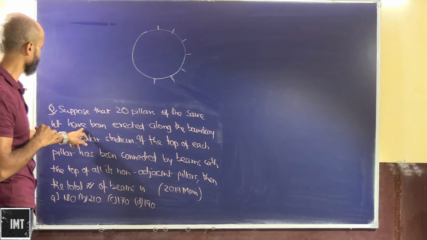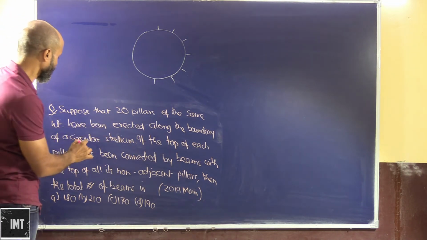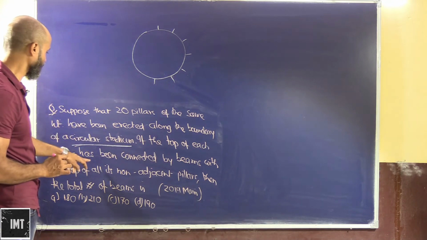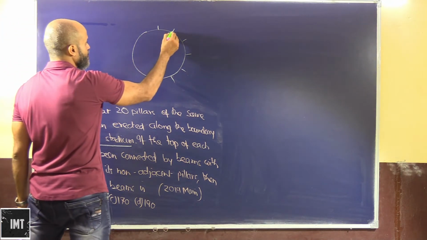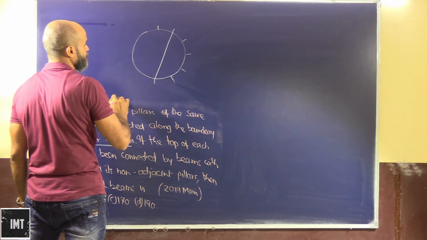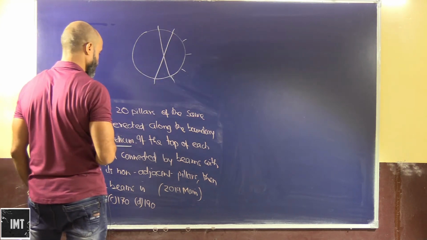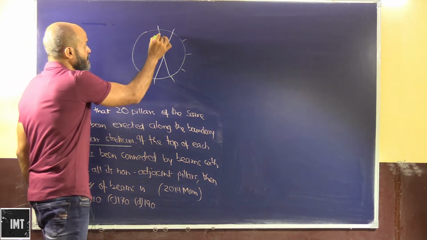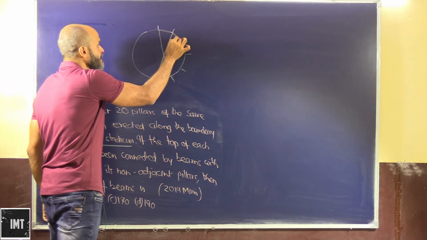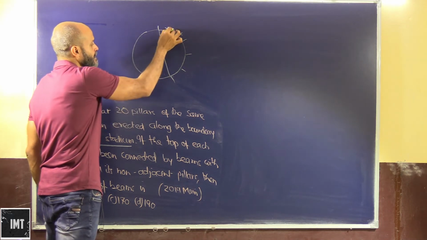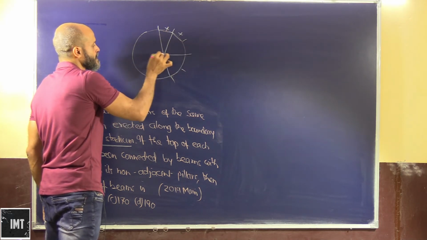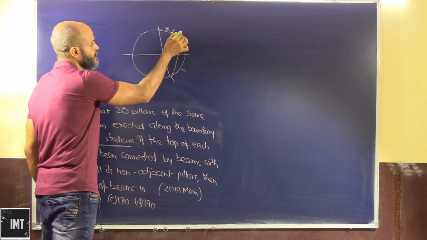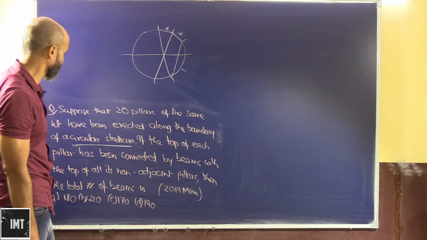Suppose that 20 pillars of the same height have been erected along the boundary of a circular stadium. If the top of each pillar has been connected by beams. So let's say this has been connected like this. This has been connected like this. If the top of each pillar has been connected by beams with the top of all its non-adjacent ones, it means that these are not connected, but anything which is non-adjacent is basically connected. Okay, so let's say we have all these connections out here. These are beams which are connected, but non-adjacent ones are not connected.